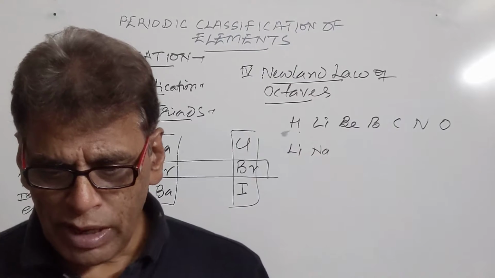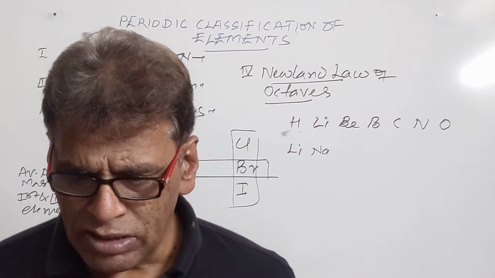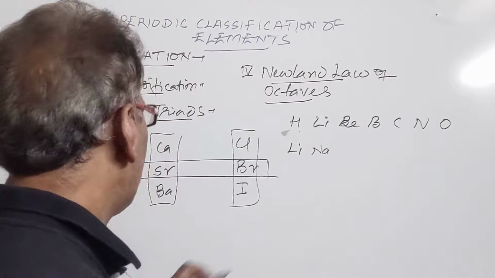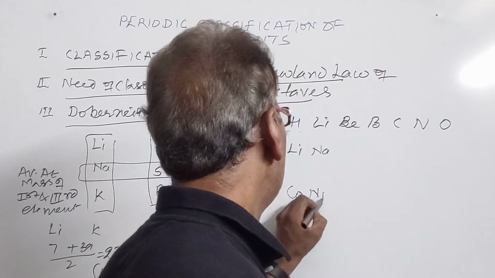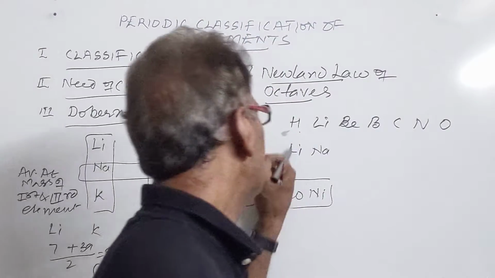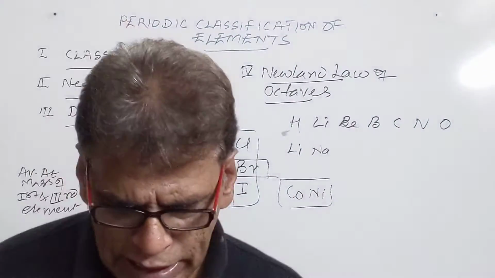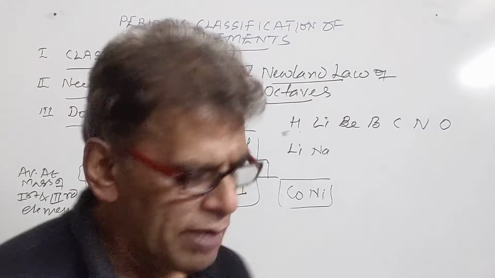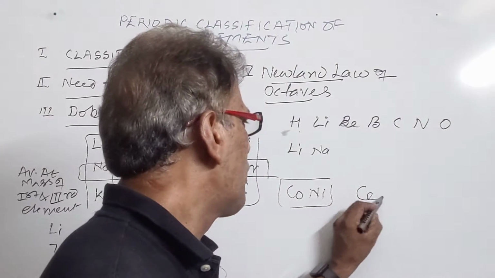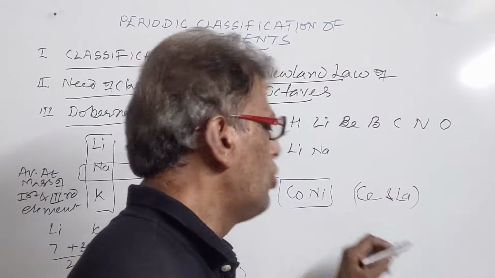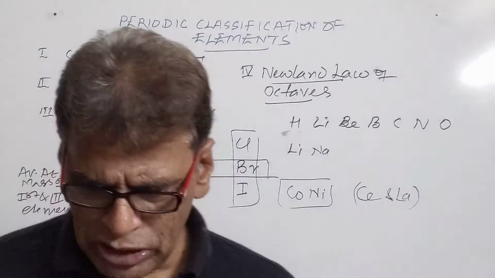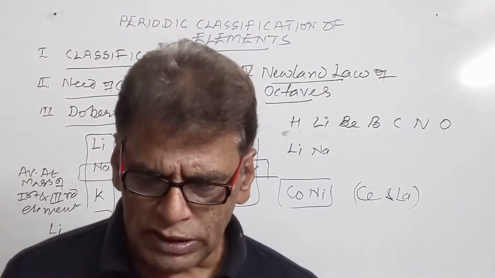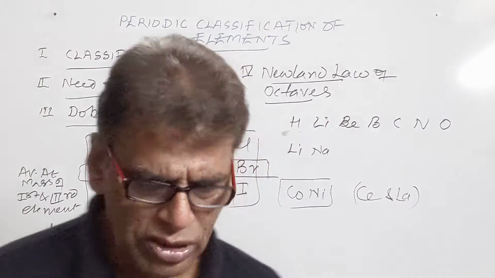Then Newland adjusted two elements in the same period. For example, he adjusted cobalt and nickel in the same period, the first period, because it resembled the properties of lithium. Similarly, he arranged fluorine, and two other elements, cerium and lanthanum, were placed together. This grouping of elements is not okay on the basis of the properties of the elements, so this attempt was also discarded.